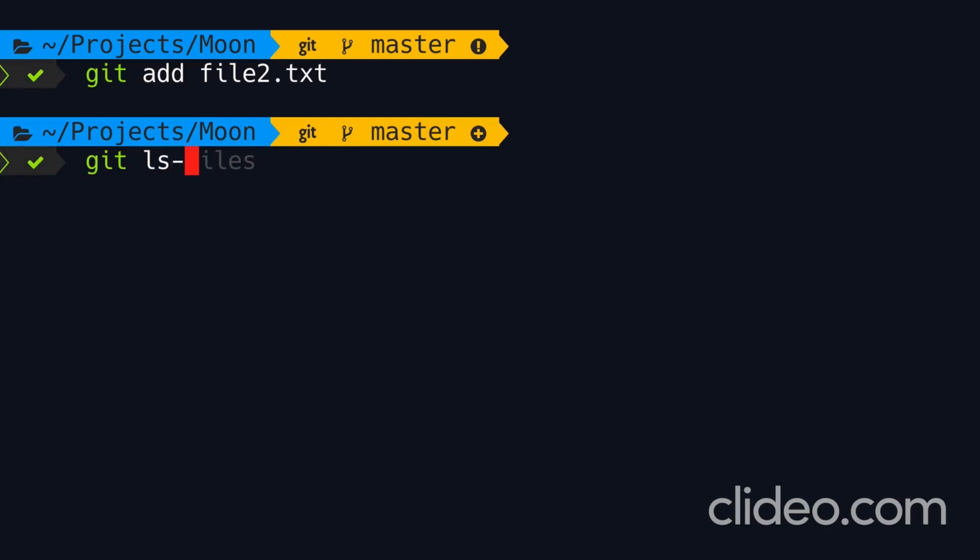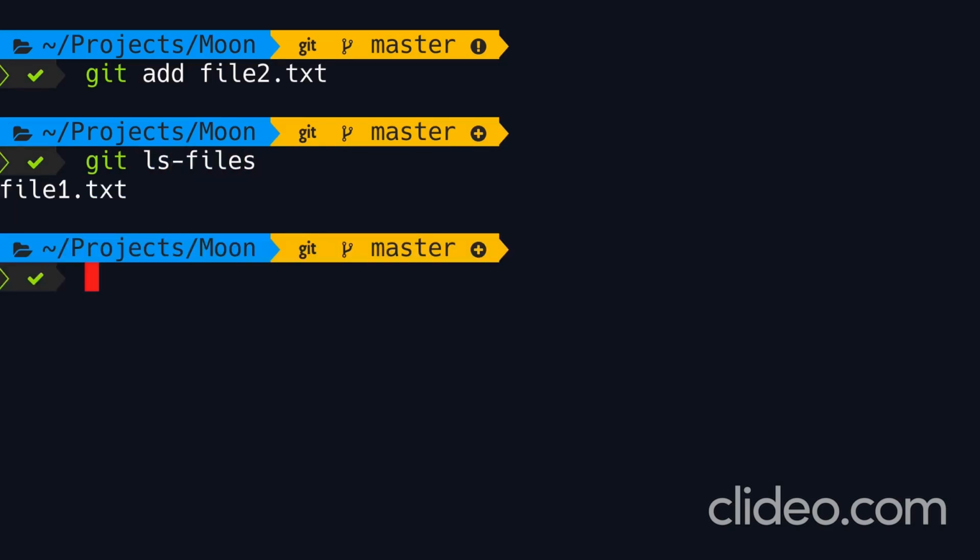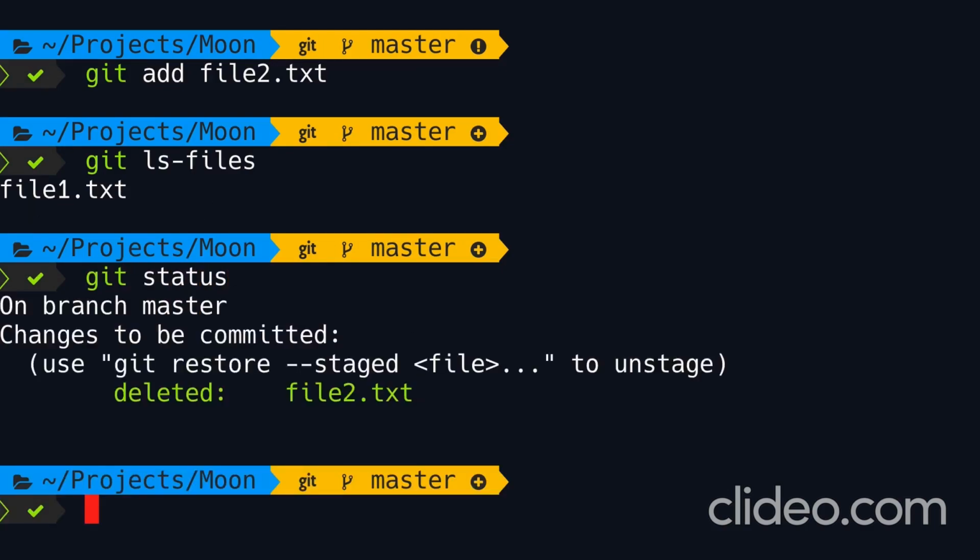Now let's run git ls-files one more time. So file2 is no longer in the staging area. Beautiful. Let's run git status. We have 1 change that is ready to be committed. And as you can see, it's indicated by green, which means it's in the staging area. So let's commit this change. And here we're going to say remove unused code.